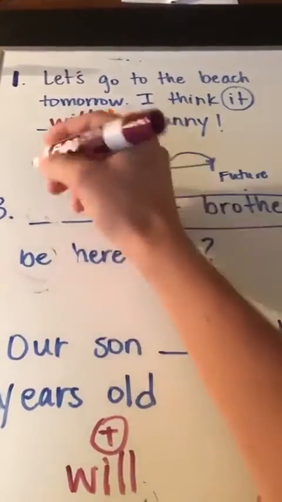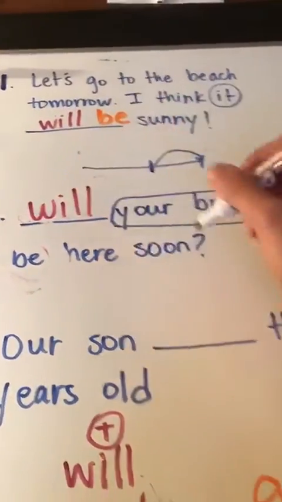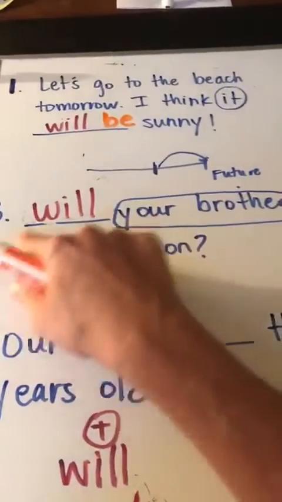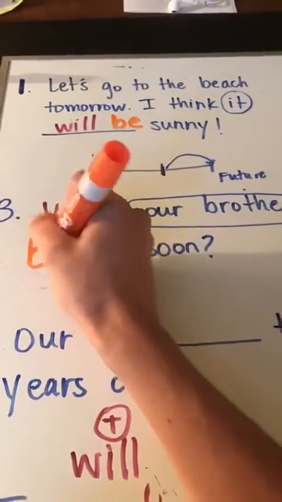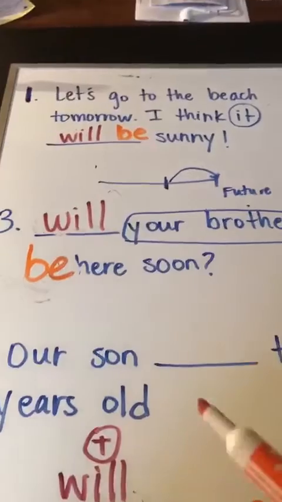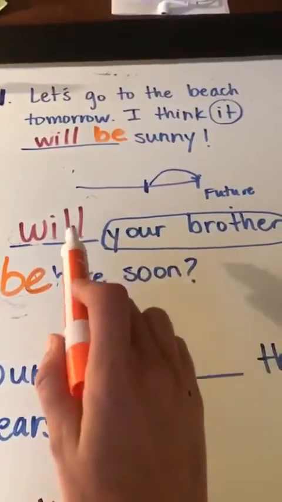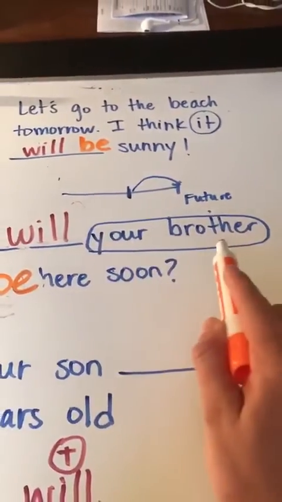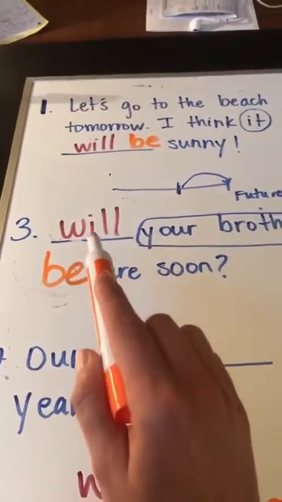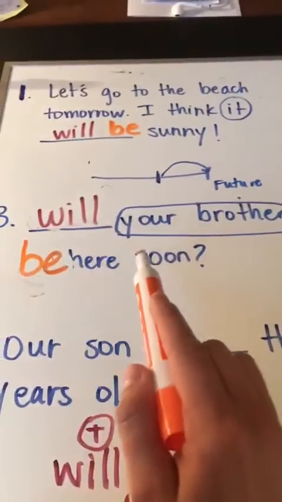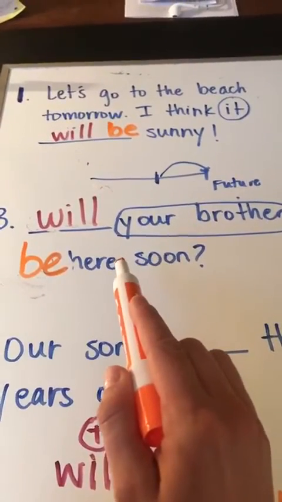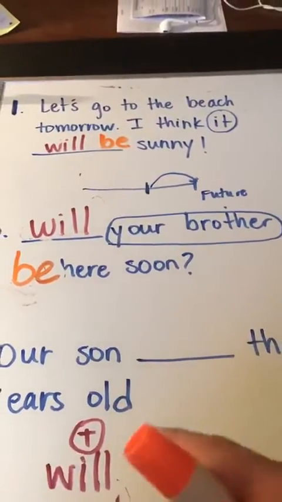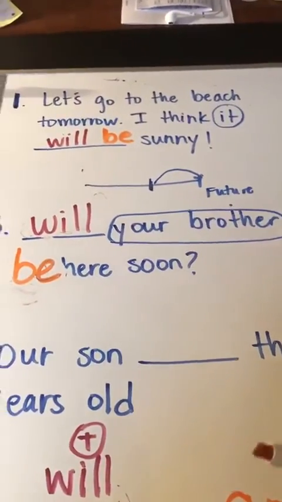So will, then the subject, and then the verb is be. Okay? So when you're writing a question, you start with will, and then you have the subject, and then your verb. Will your brother be here soon? Will your brother, su hermano, will he be here aquí soon?